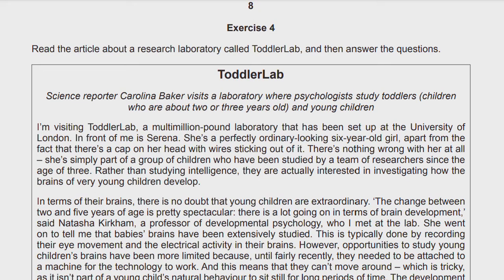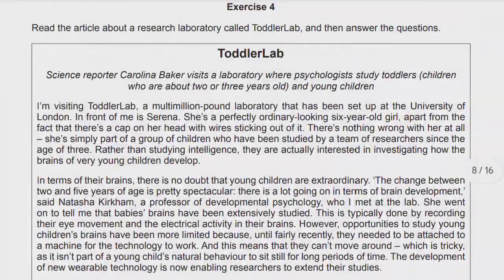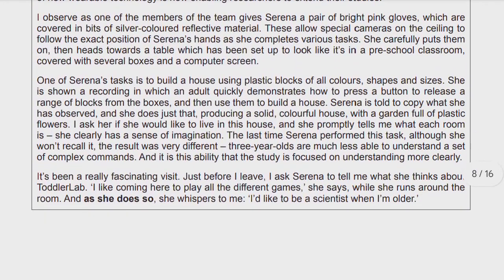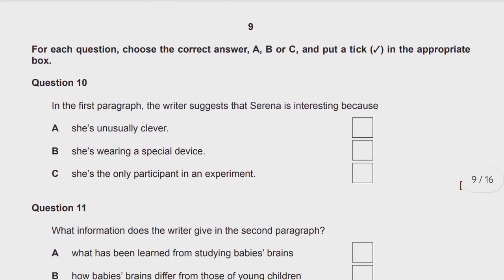Then exercise 4 is again about reading. Read the article about an article research laboratory and then answer the questions. So you can pause the video and read this text well to comprehend it. Then you will solve the questions I'm going to display. It's okay. Have you read it? Okay, let's move now. Here it is.